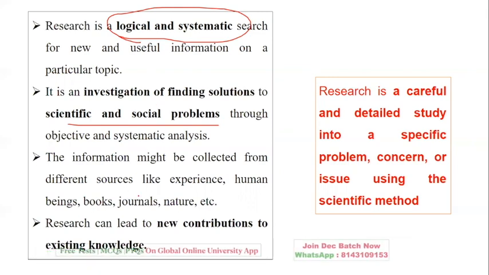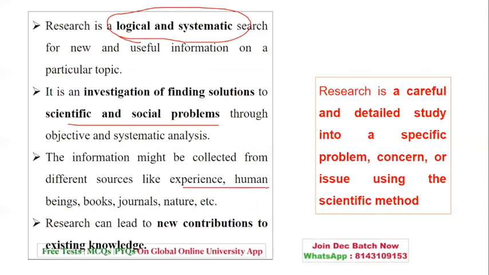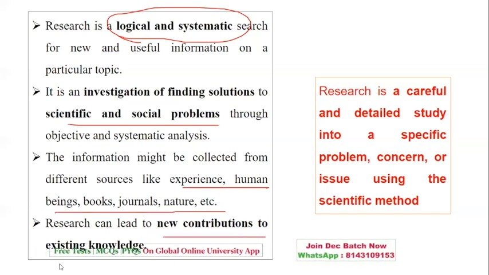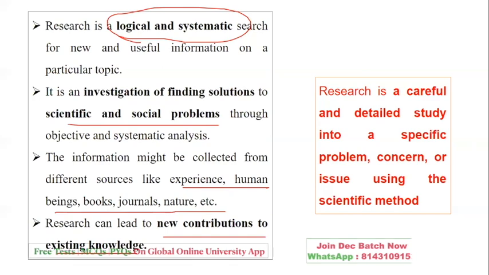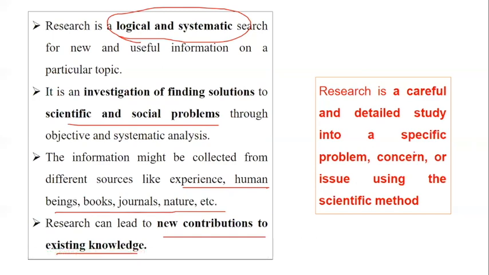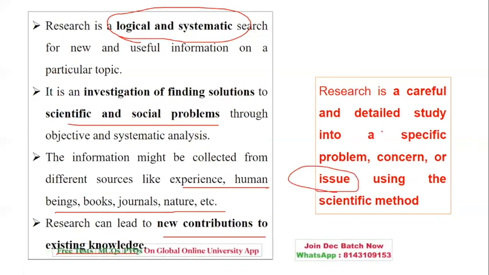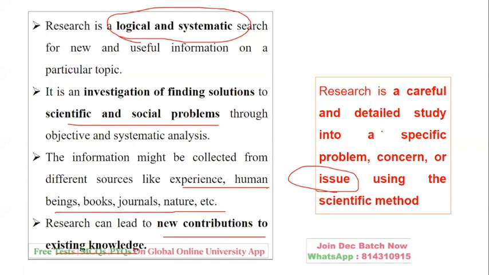The information might be collected from different sources, like the experiences, the human beings, the books, the journals, the nature, etc. And it leads to new contribution, including the existing knowledge. So if we summarize, research is nothing but a careful and detailed study into a specific problem, concern, or an issue using the scientific method. So issue is nothing but either you call it as a concern or a problem, which has to be studied in detail, and which has to focus on some issues or a problem or concern.